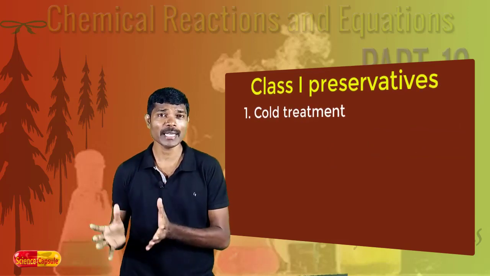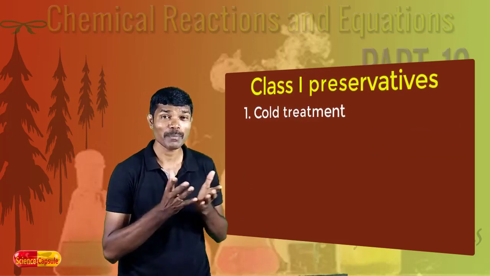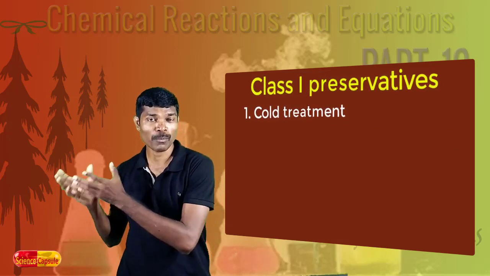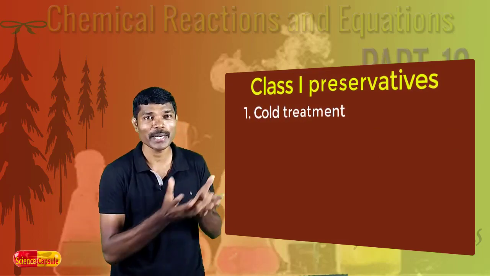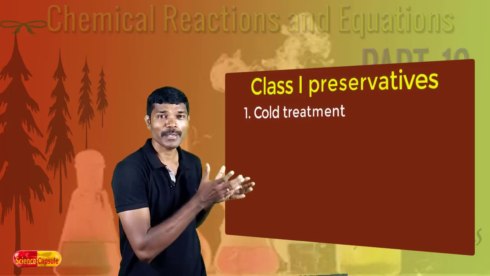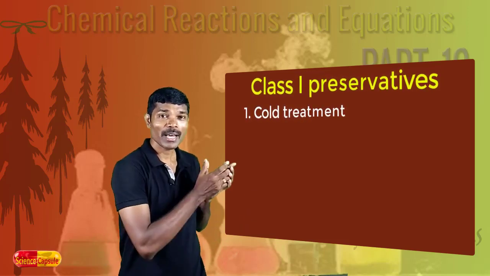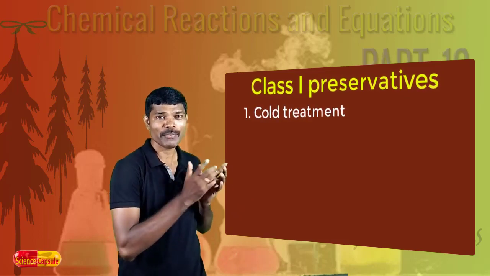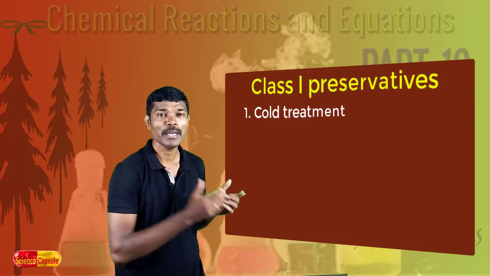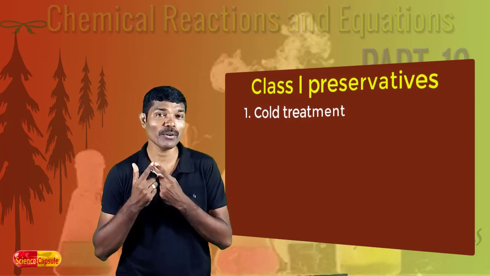The vegetables and the fruits brought from the market are usually kept in the refrigerator. What happens when these substances are kept in the refrigerator? Here we are trying to reduce the temperature. When these substances are kept at low temperature, microbial infection will not take place.